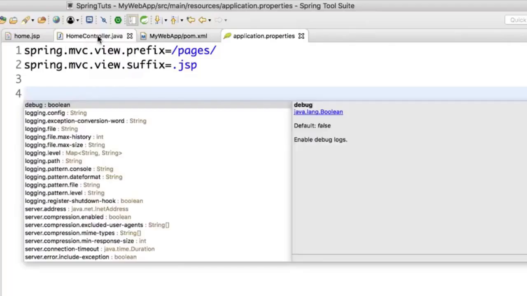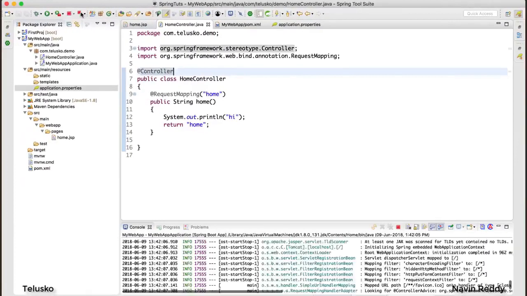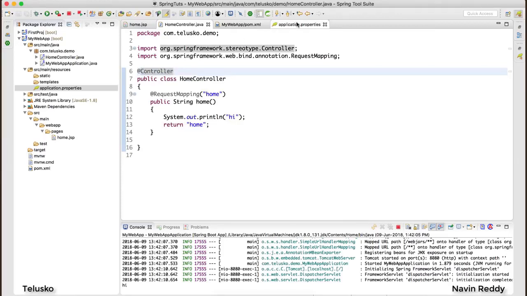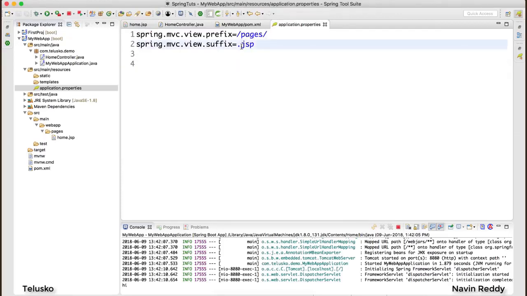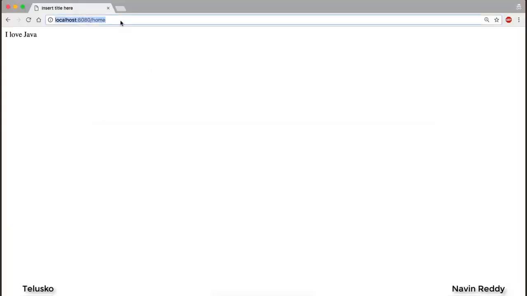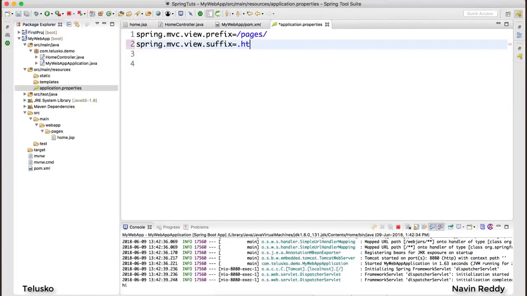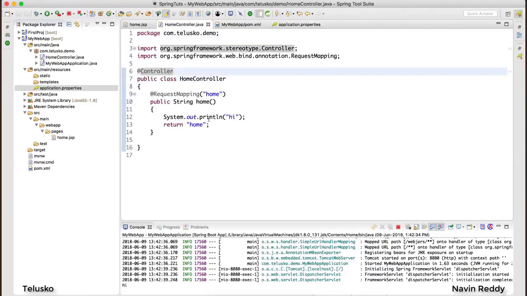But let's verify whatever changes we have made, is it working? So I will run this application, and then I will go back to my page. I will say enter, and it's working. Can you see that it's working? Just to make some changes, let's say if I make a mistake here, instead of saying .jsp, if I make it, let's say .html. Now I just made that mistake there. Let's try if it is working. I will go to my browser and say enter. You can see we got an error. So this is how you can configure it. So of course you have to make sure that you have proper data there. So that's how we can separate the extension and the location of your page.